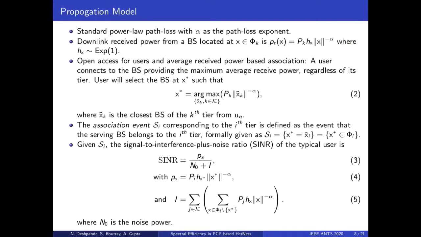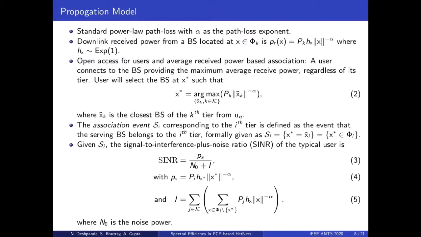Let us now discuss the propagation model. We assume the standard single slope path loss model with alpha as the path loss exponent. Further, we assume Rayleigh fading with coefficient h. Therefore, for a link between UK and a base station at x, hx is an exponential random variable with parameter 1. We assume open access for users and average received power based association, which means a user connects to a base station providing the maximum average received power regardless of its tier.